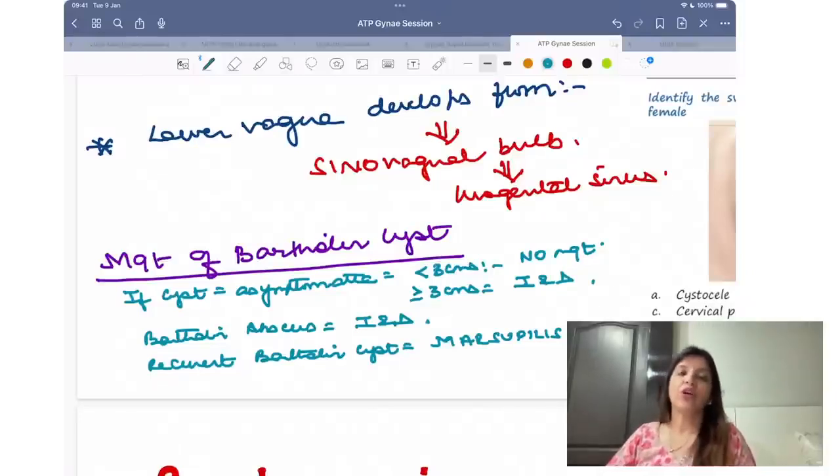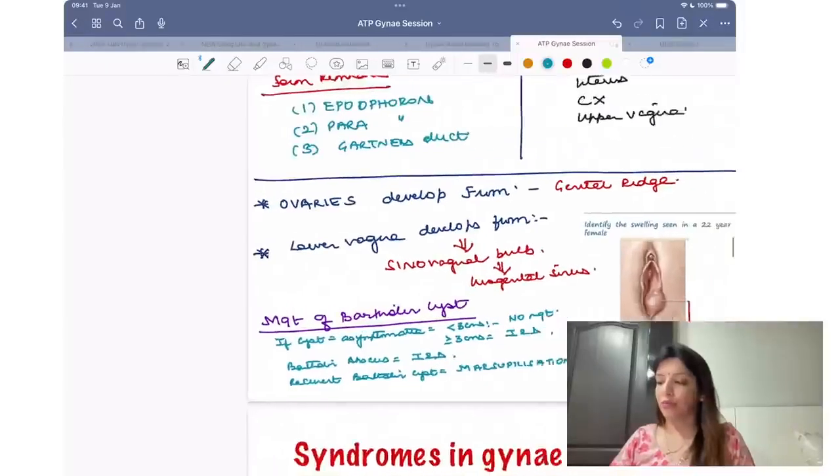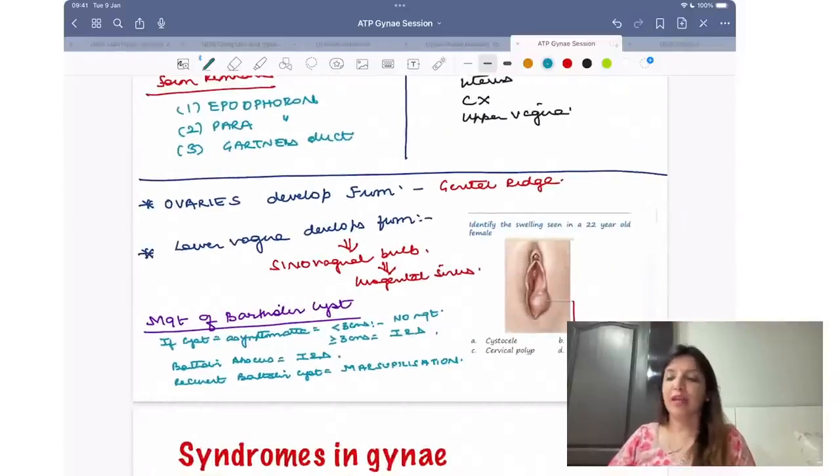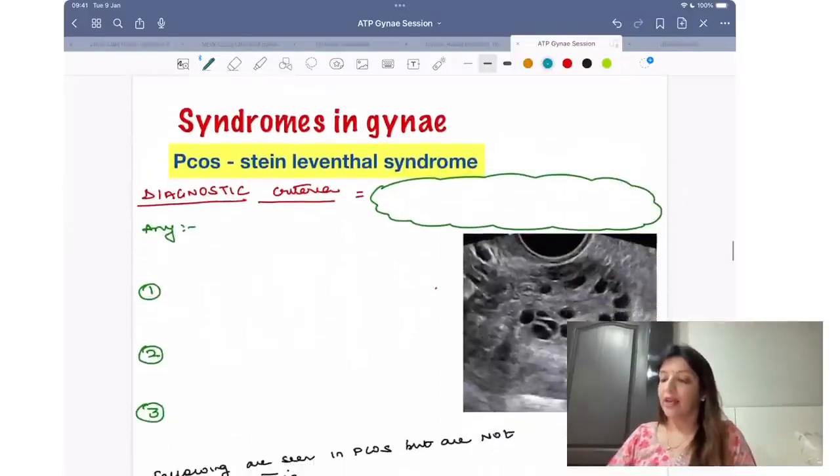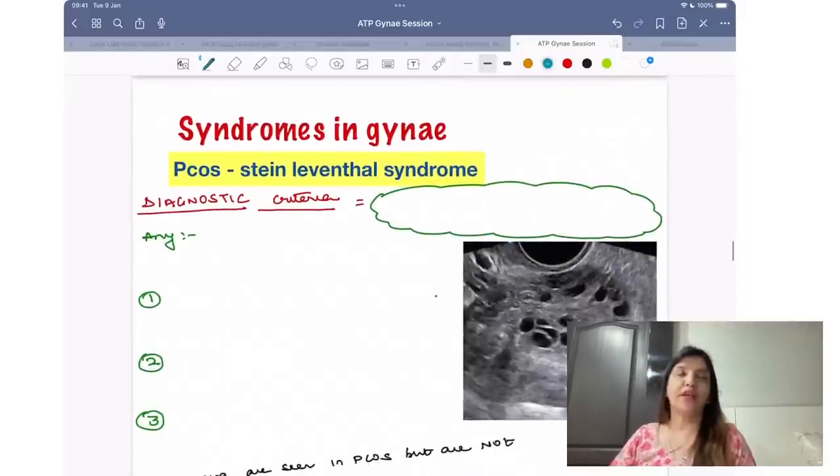Yes? Understood? What is the other name for Bartholin gland? The other name for Bartholin gland is greater vestibular gland. Right? That's the other name for Bartholin gland. So this is what you had to remember in the female external genitalia and internal genitalia development. Coming to syndromes in gynae.